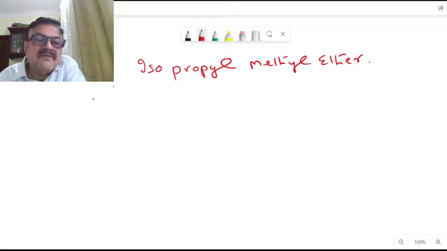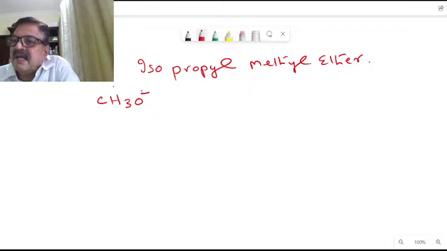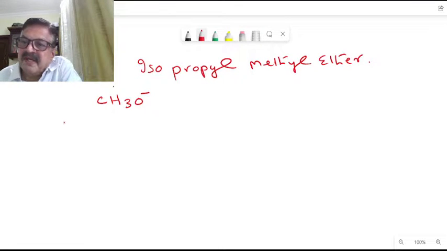So we can start with the compound CH3O minus, that is methoxide, correct? This can react with 2-bromopropane.